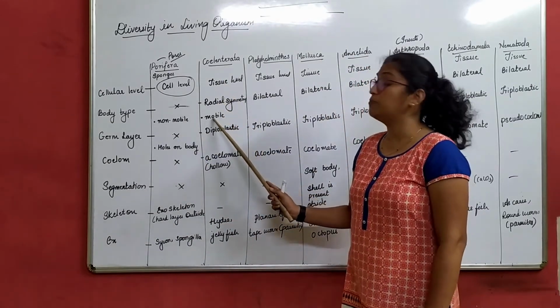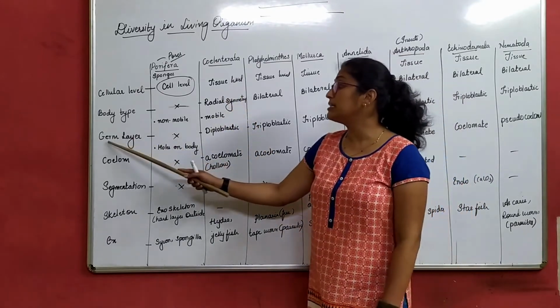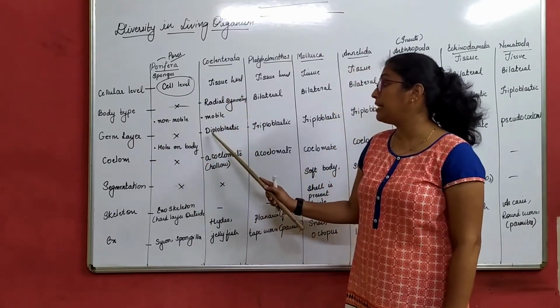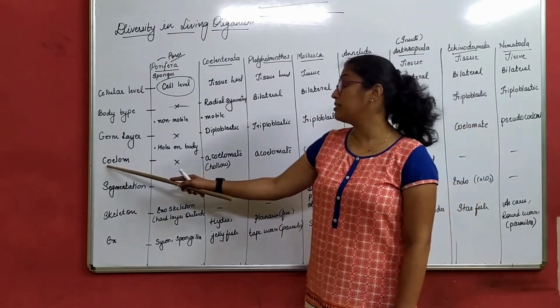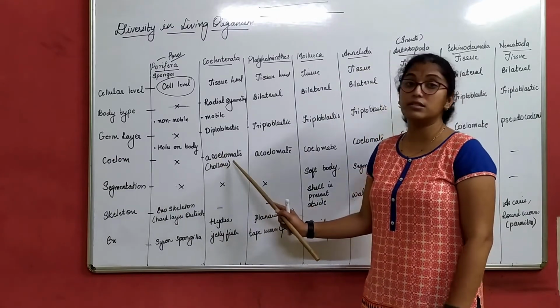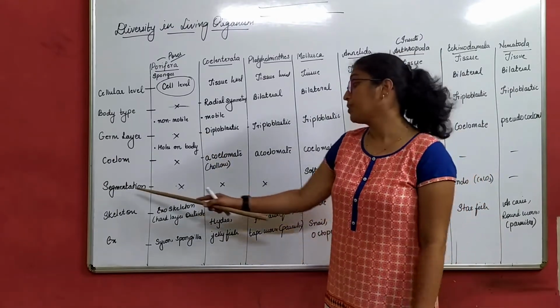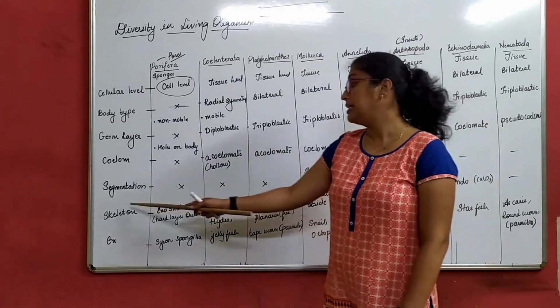These are motile. That means they can move. So what is the germ layer? Germ layer is diploblastic, right? Next, what about the coelom? It has no coelom. That means it is acoelomate. It is hollow. Segmentation: the body does not have any segments.